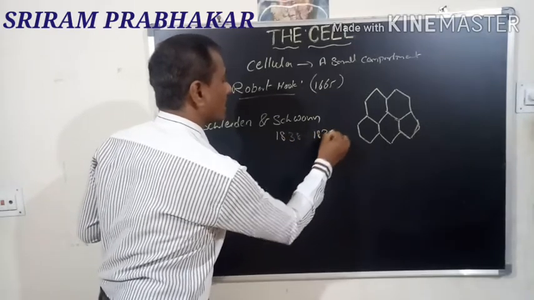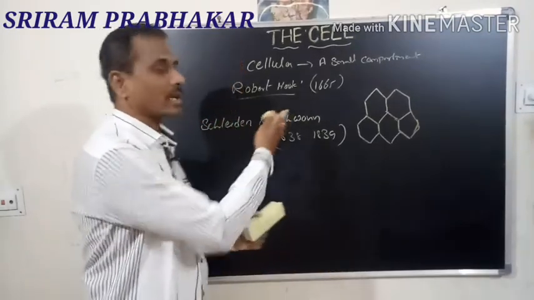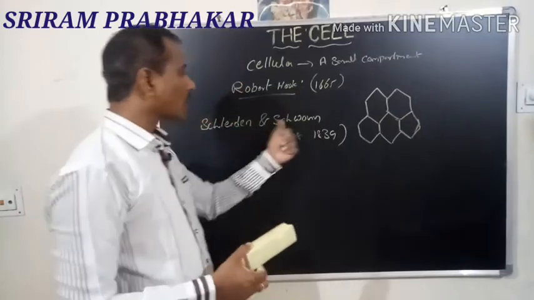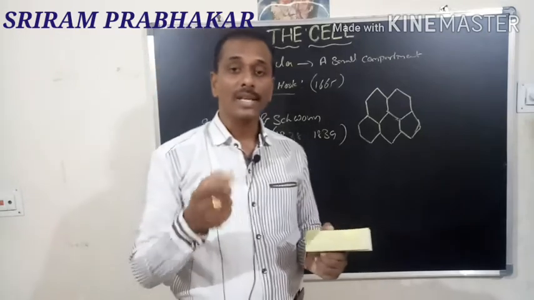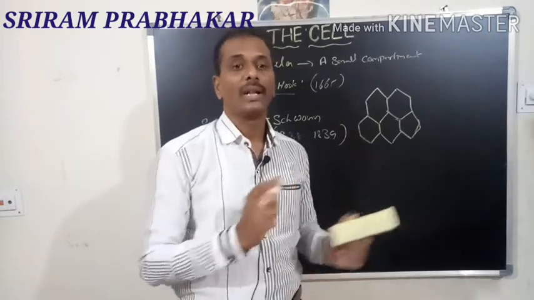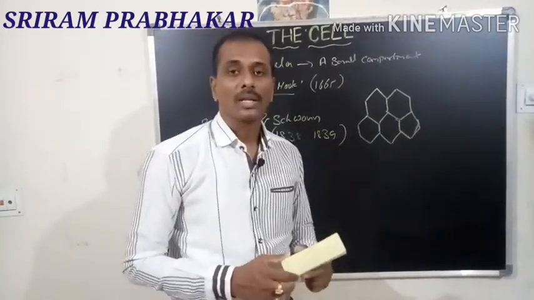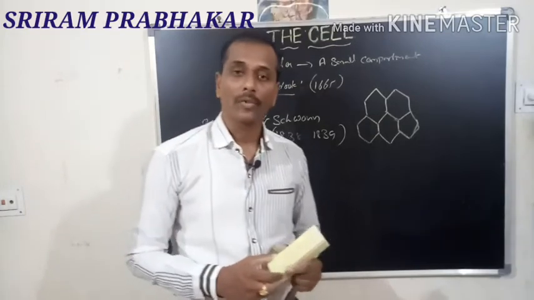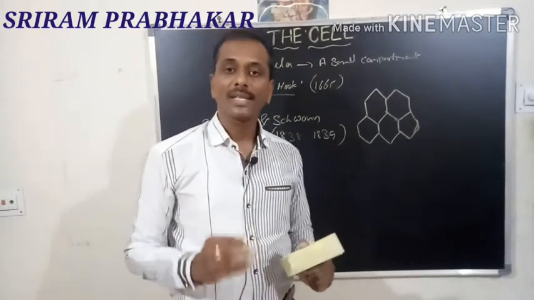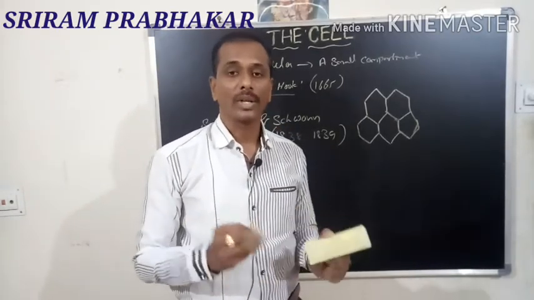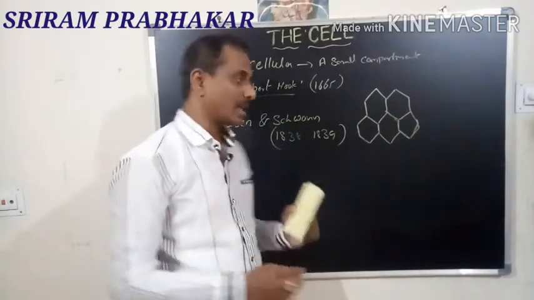Then after Robert Hooke, there are two scientists, Schleiden and Schwann, in 1838 and 1839. Both are scientists. They worked in different fields. One is a botanist, the second one is a zoologist. Both worked on cell structure. They observed cells consisting of cytoplasm and nucleus, that means living cells. According to Schleiden and Schwann, the cells are the structural and functional units of living organisms. They proposed the theory that is called cell theory.